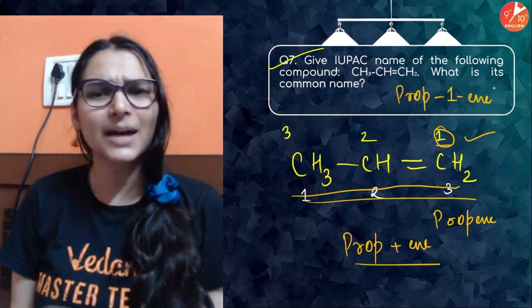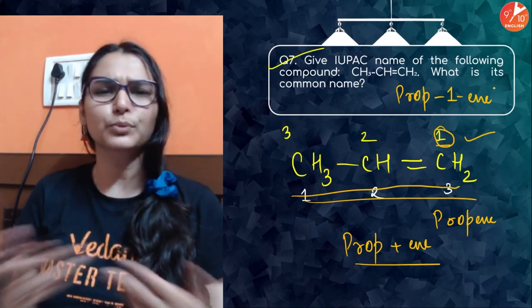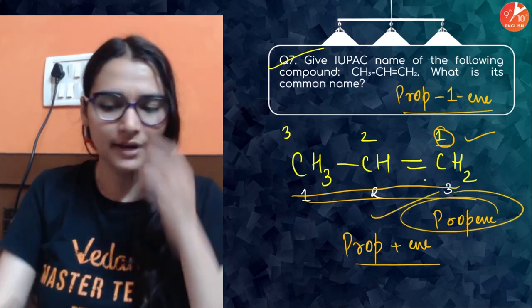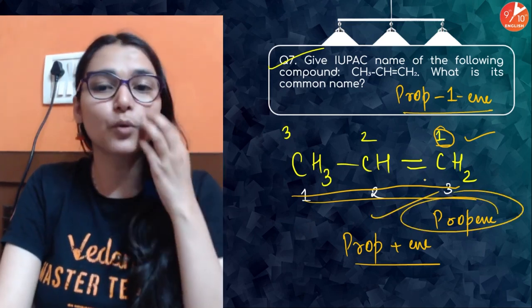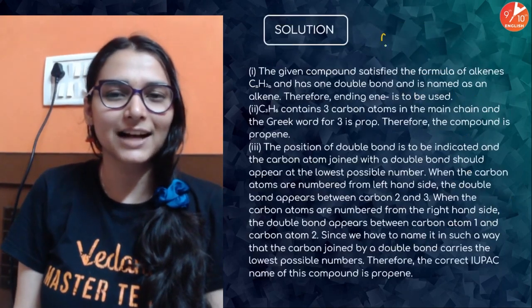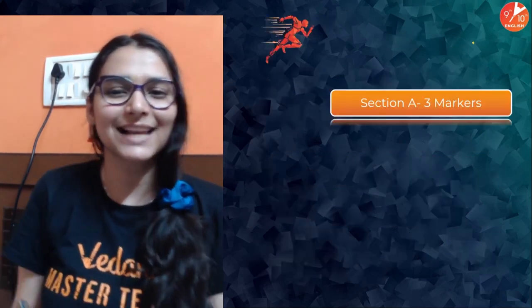है ना? And 1 in something is something that we don't have to show. है ना? बताने की जरूरत नहीं है. 1 propene, prop 1 ene. So you can just simply write it as propene. है ना? That would be fine. So it is easy. What is its common name? बता दो common name इसका chat में जल्दी सी. Discuss with your friends and tell me the answer.